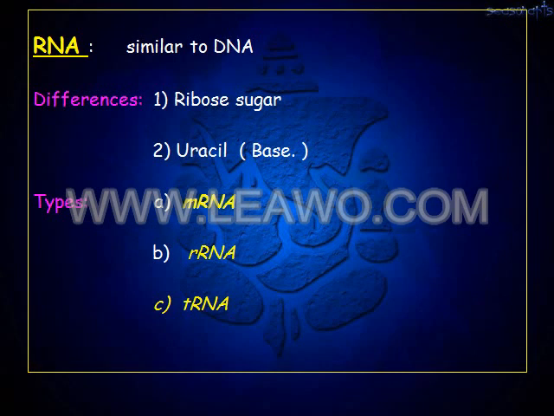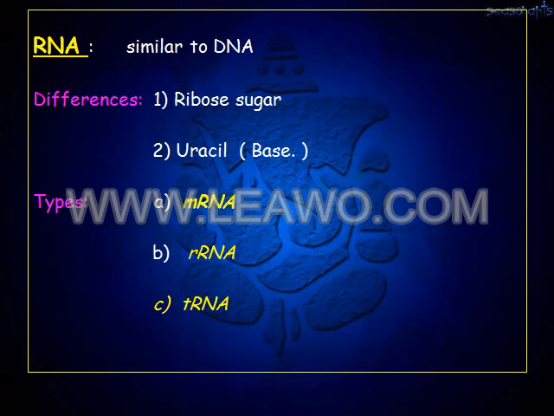So now come to the RNA. RNA is similar to DNA, but it has two differences. One difference is RNA contains the ribose sugar, whereas DNA contains the deoxyribose sugar. Another difference is RNA contains uracil, whereas DNA does not contain this uracil base. So these are the two important differences between RNA and DNA.